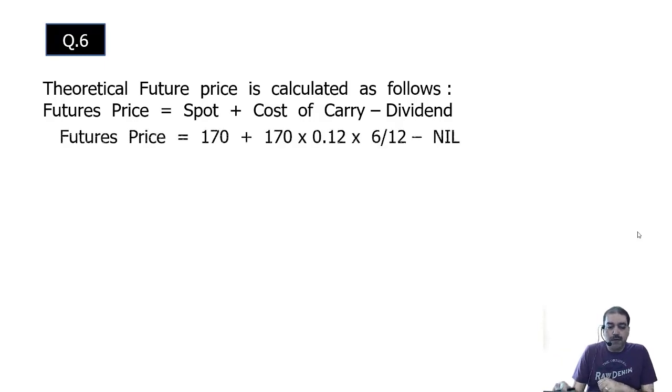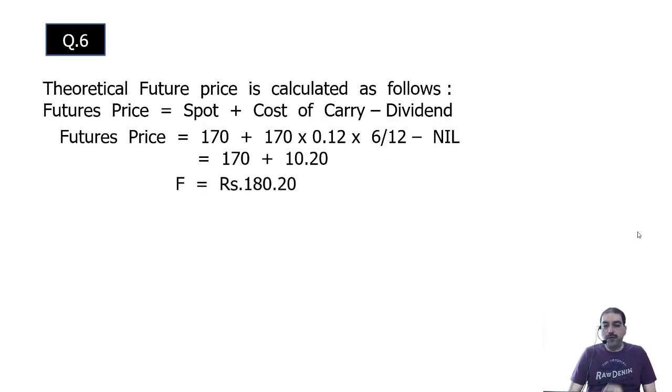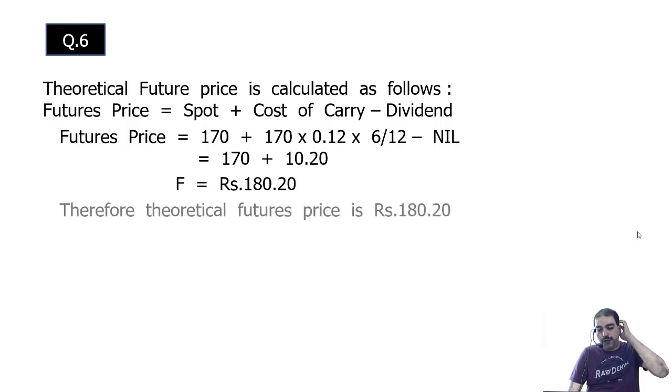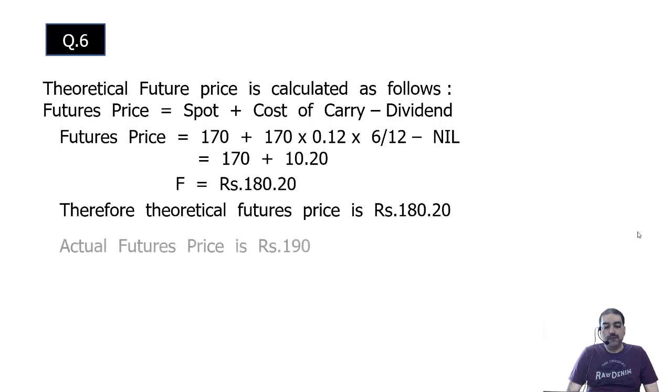170 plus 170 into 12% into 6 by 12. Dividend is not given in the question, so nil. So 170 plus 10.2. So futures value is 180.2. Theoretical futures price is 180.2. What is the actual futures price given? 190. Actual futures price is 190.